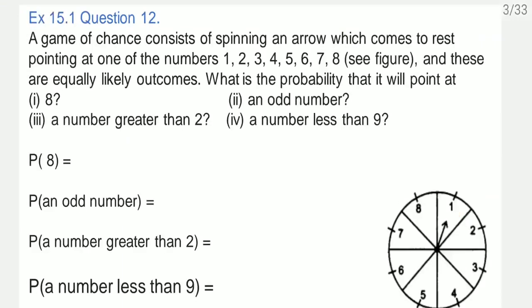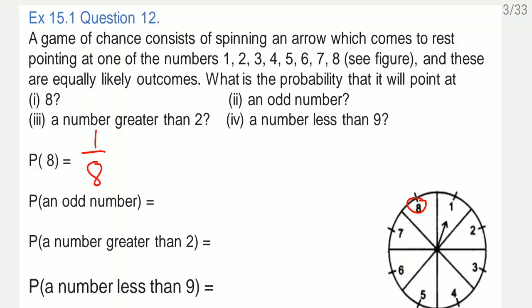See here. Now here, as they have given us the 8 numbers, correct? So total 8 numbers are there. They are asking us what is the probability that 8 will come up. That means the pointer will point at 8. So 8 is the only one number out of 8 numbers. So the probability is 1 by 8.